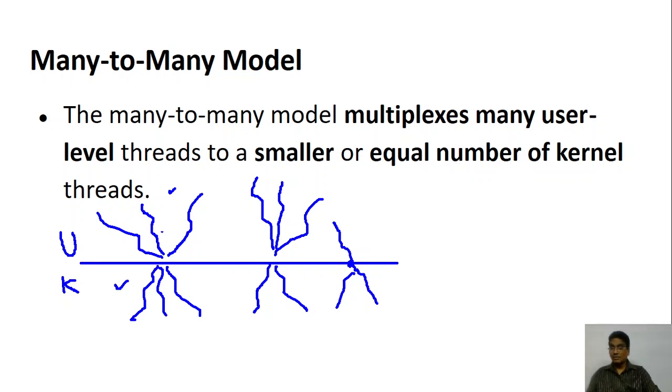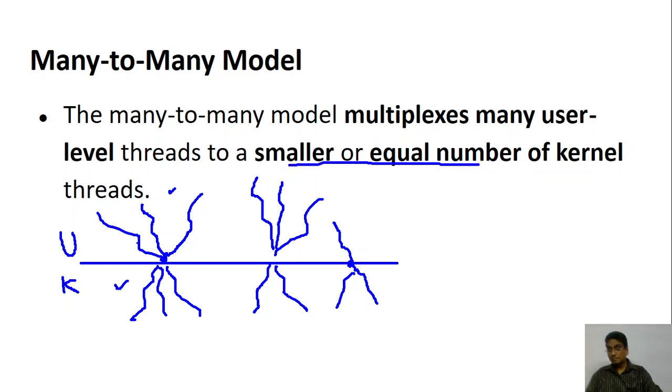At the kernel level you can create multiple threads, as well as at the user level. So multiple threads from the user are connected to multiple threads at the kernel level. This is called the many-to-many model. In the many-to-many model, it multiplexes, combining many user threads with a smaller or equal number of kernel threads.